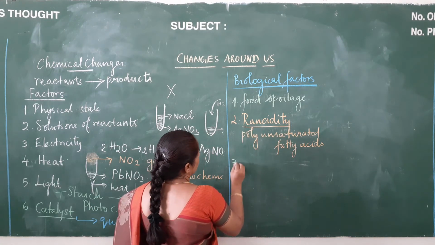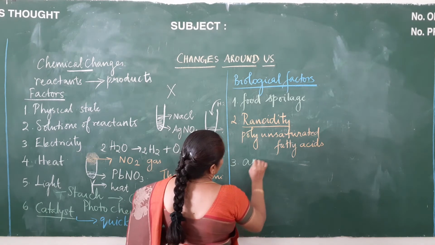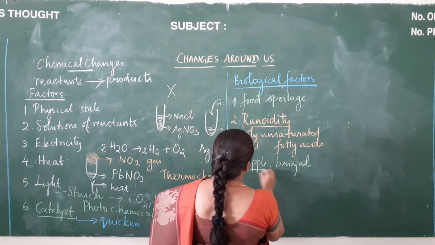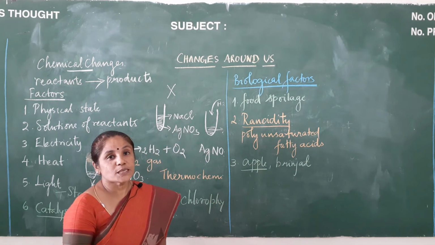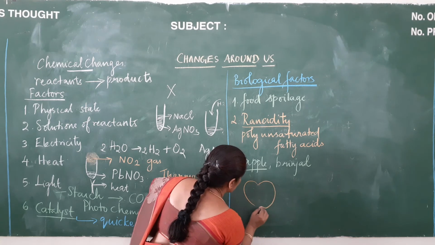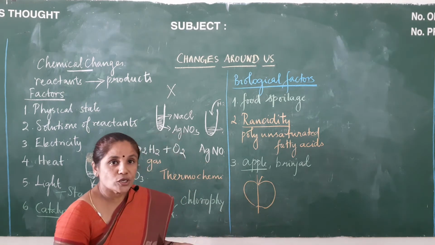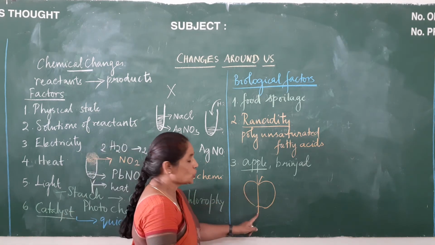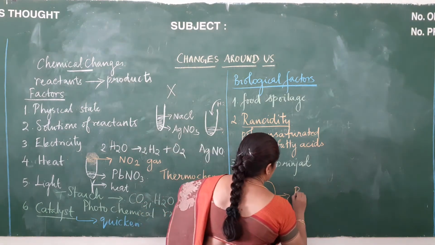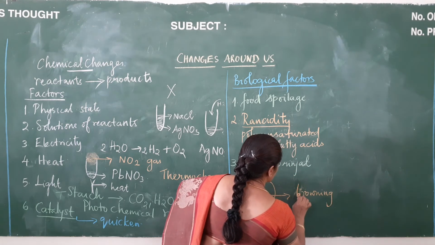And the next one will be certain fruits like apple and brinjal. In certain fruits like apple and in certain vegetables like brinjal, when you cut to open it, what happens? This is your apple. When you cut this apple, when that portion is exposed here, that portion alone becomes brown. This portion turns brown. This process is called browning.